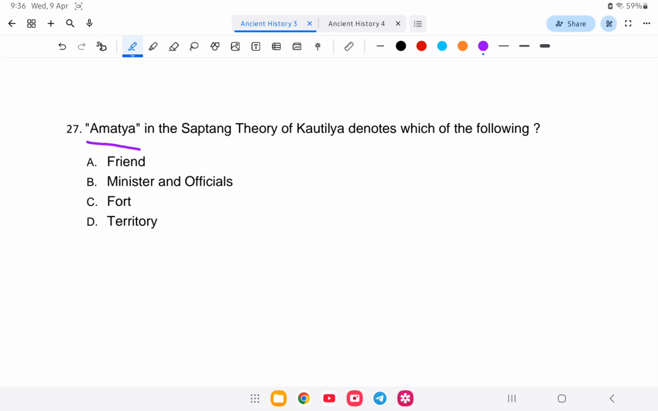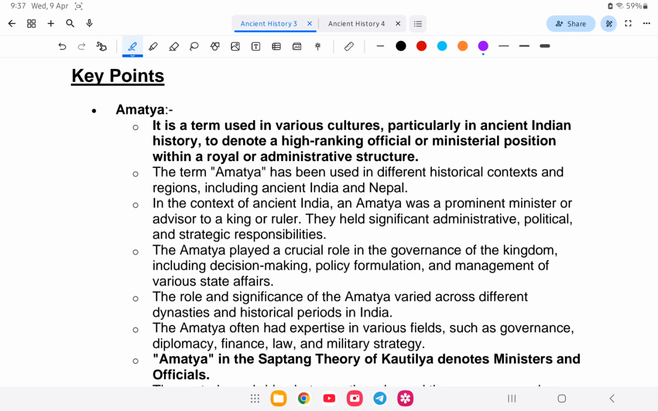Amatya, in Kautilya's Saptanga theory, means what: A, friend; B, ministers and officials; C, fort; or D, territory? The answer is option B, the ministers and officials. Let us study about this. Amatya is used to denote a high-ranking